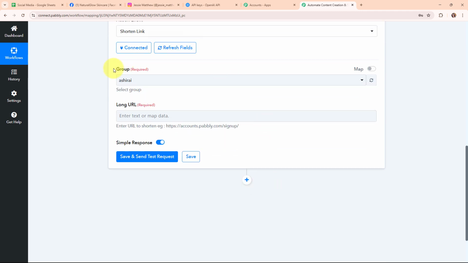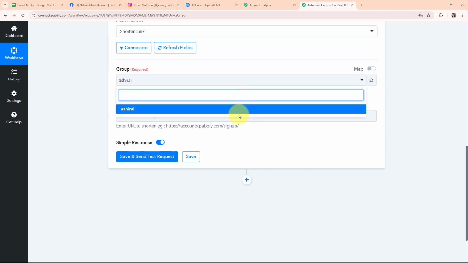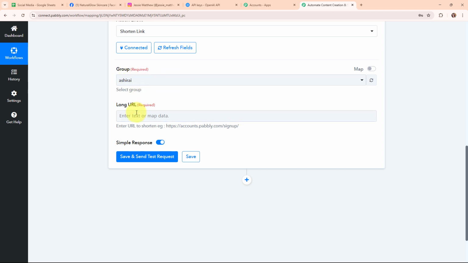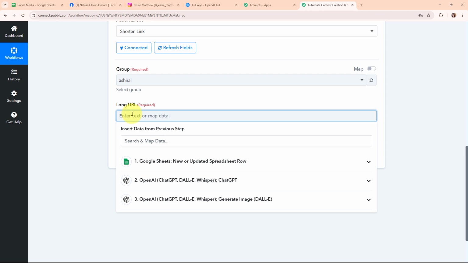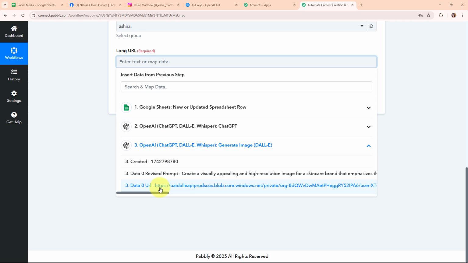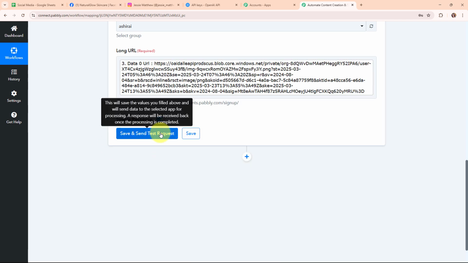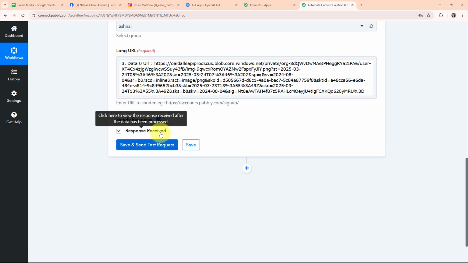So moving forward, it is asking me to select the group. Here I'm going to select the group that I have created in my Bitly account. After selecting the group, it is asking me to enter the long URL. So I need to enter the long URL that I want to shorten in this action step. I'm going to map the long URL of the image that I've received in my OpenAI action step. So this is the image URL, and then I'm going to click on save and send test request.